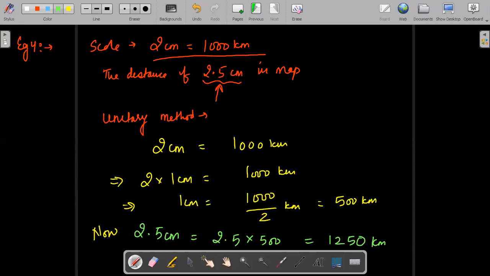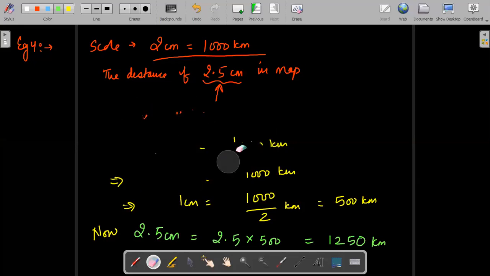This was the unitary method that we are learning from childhood. One more way to solve such questions is by proportion. Let us solve by proportion. Class, let's see. Okay. Have you taken the screenshot? Class, have you taken the screenshot? Okay. Now let's see the next method, by proportion.